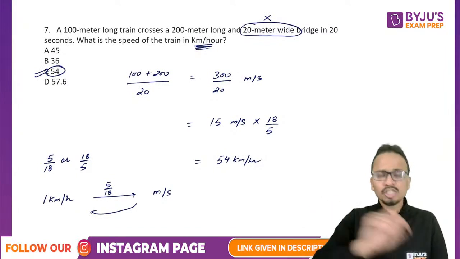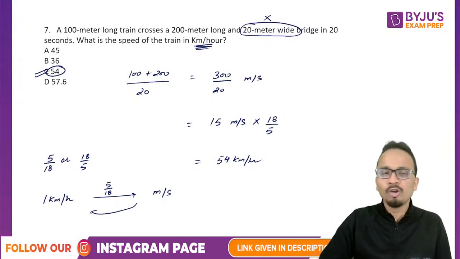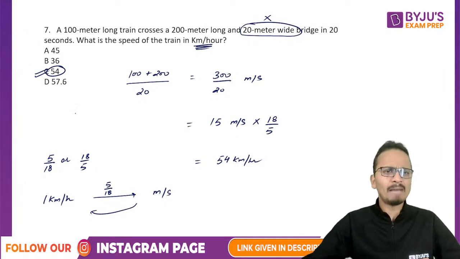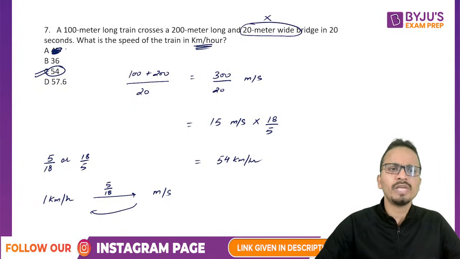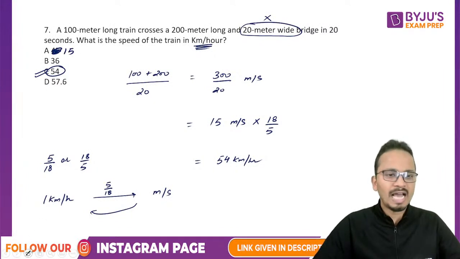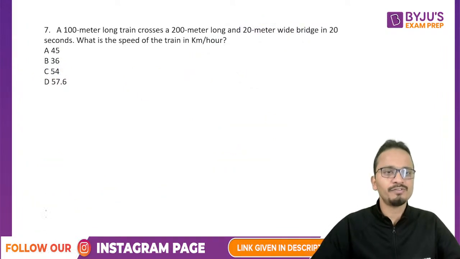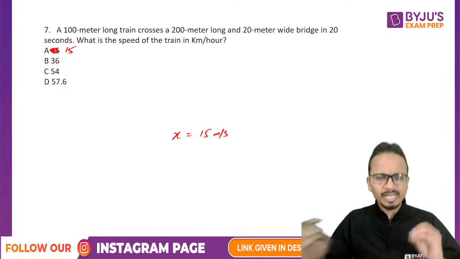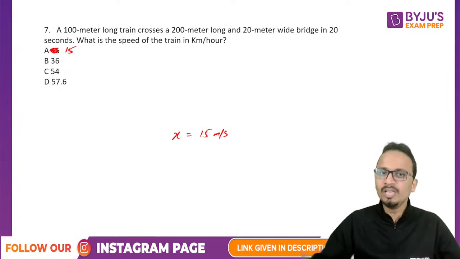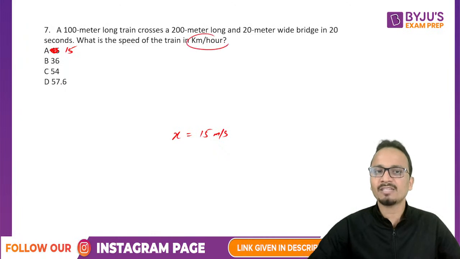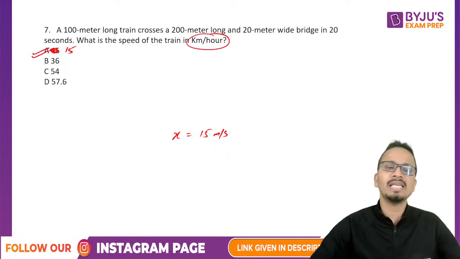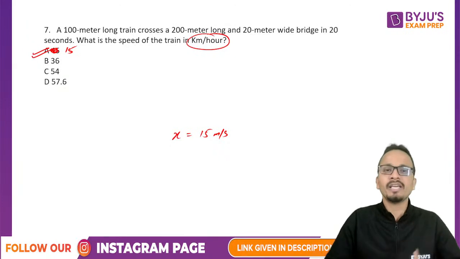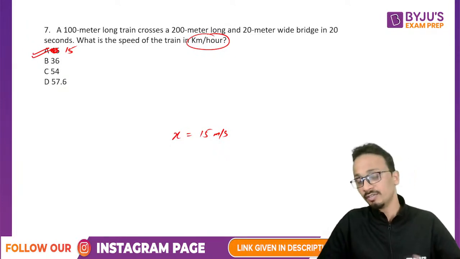Now, guys, at this moment, I would like to remind all of you of one thing. What happens is, let's say in the options, we are also given 15 as the value. So among the options, let's say 15 was one of the options. We got the value of the speed as 15 meter per second. Now, there are some of us who will not notice this particular fact and they will mark the answer as option A without taking care about the units of the final answer.